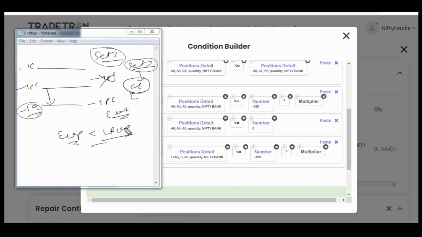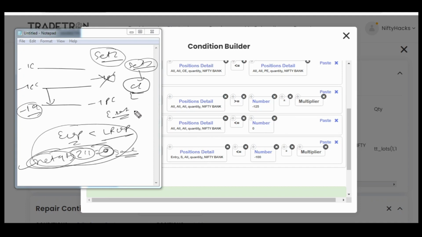And another filter is we have used net quantity of the 211 strike should be 0. Now in Tradetron, this net quantity for the same strike acts as a strategy level keyword. So if we are at the same level of the 211 strike, it won't take entry in set 3 or set 4 or any set, because its net quantity is not 0 at the moment. So these two conditions will prevent another entries.